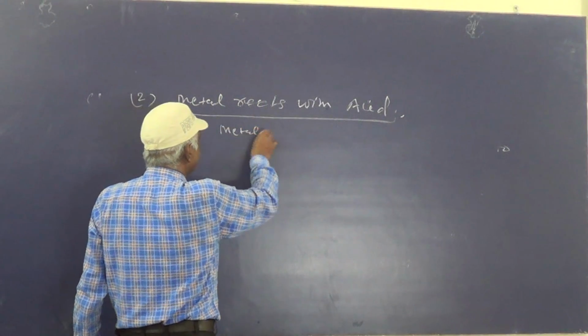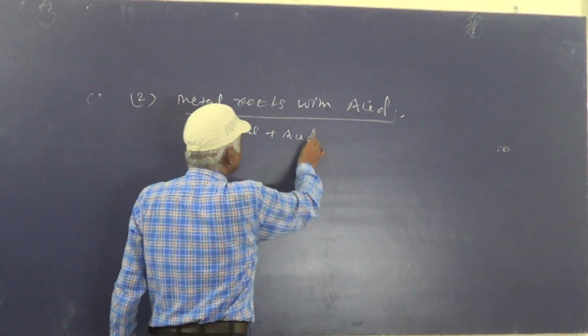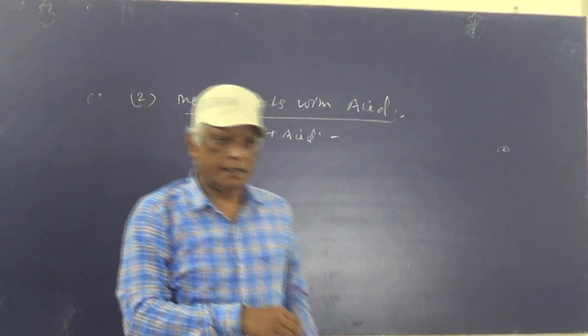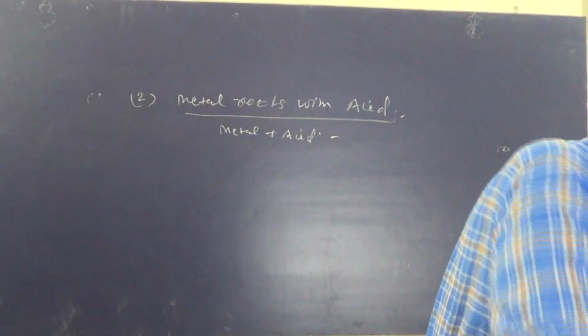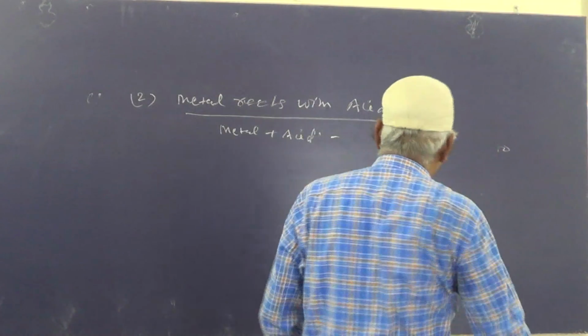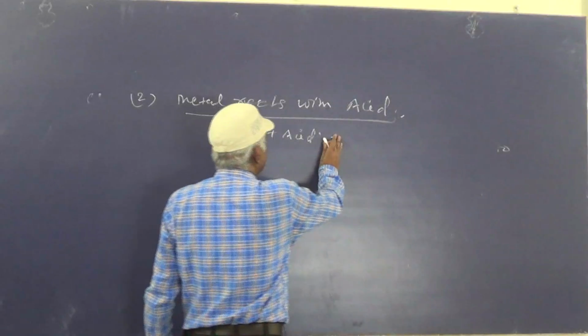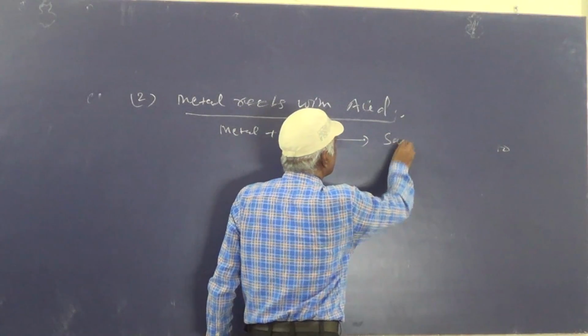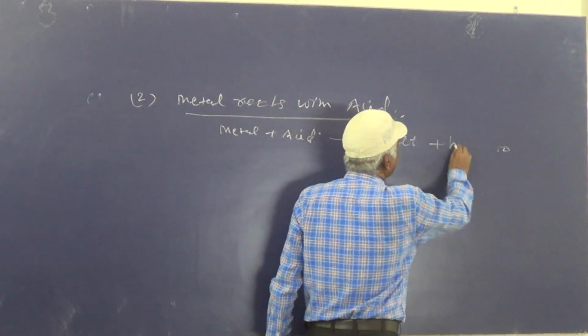Metal plus acid to give salt plus hydrogen.